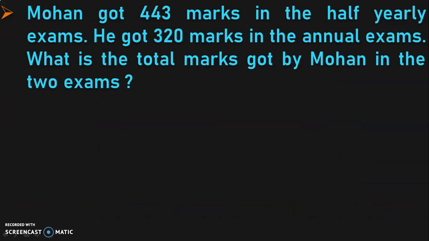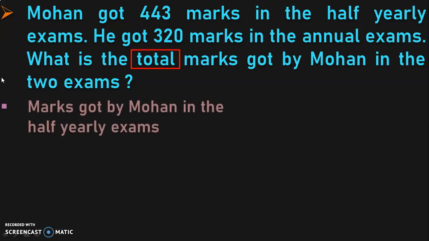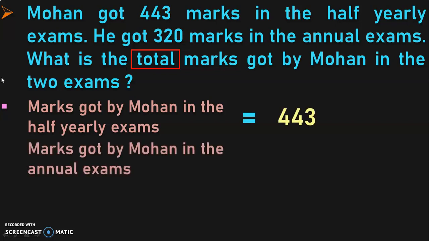Mohan got 443 marks in the half-yearly exams. He got 320 marks in the annual exams. What is the total marks got by Mohan in the 2 exams? So the keyword here is total. Next, write down the statements. Marks got by Mohan in the half-yearly exams is equal to 443. Marks got by Mohan in the annual exams is equal to 320.